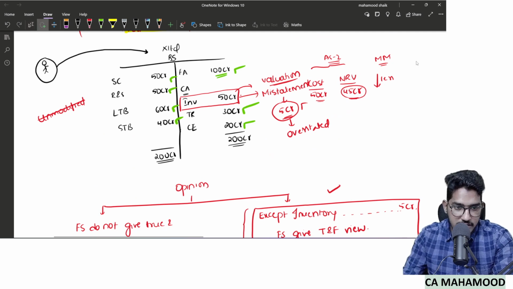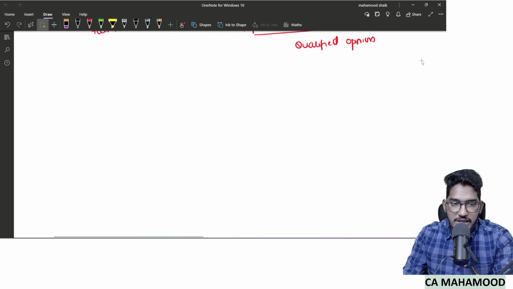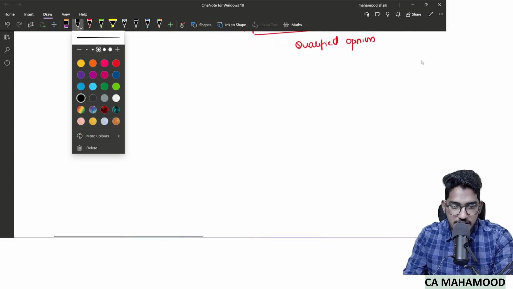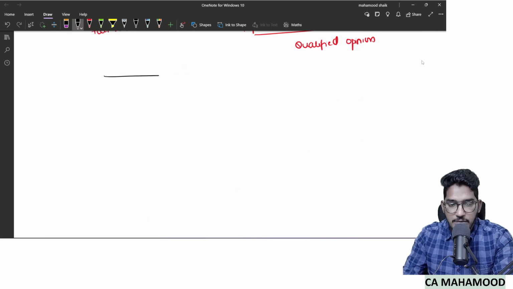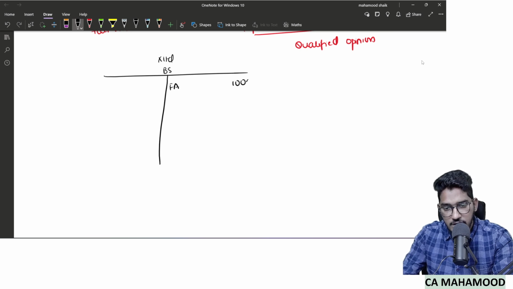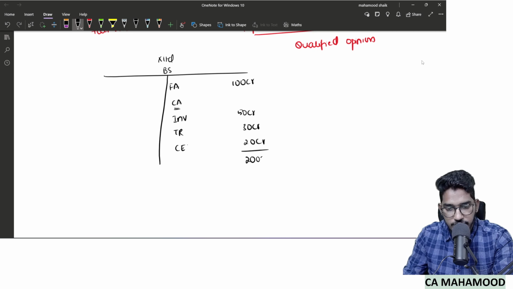Now I will take once again the same example. Let me redraw it once again. Now another scenario we are discussing. Once again, I'm doing the audit of some company, the same company, X Limited, and a balance sheet of the company is there. Fixed assets, 100 crores, same as previous. Current assets, in that also inventory 50 crores. Trade receivables, 30 crores. Cash and cash equivalents, another 20 crores, a total of 200 crores.